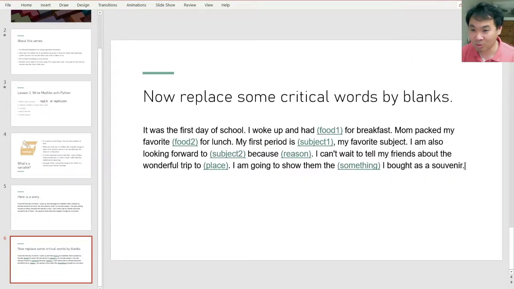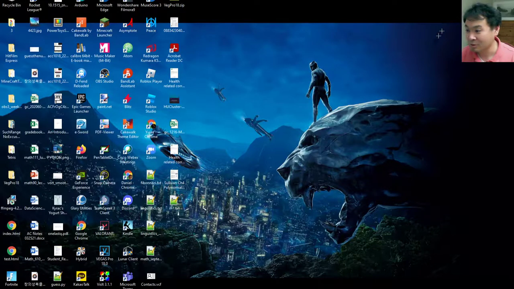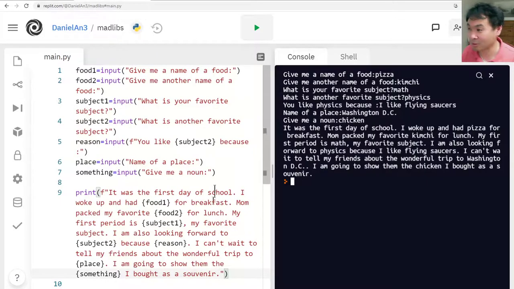I would like to actually type everything, but that's going to take too much time, so let me just copy this. I'm sorry if you're trying to follow, but you can always stop the video and type the entire thing, okay? So I'm going to copy this and then go back to my Madlib. Okay, right there. Actually, I have it here. Let me try all over again.